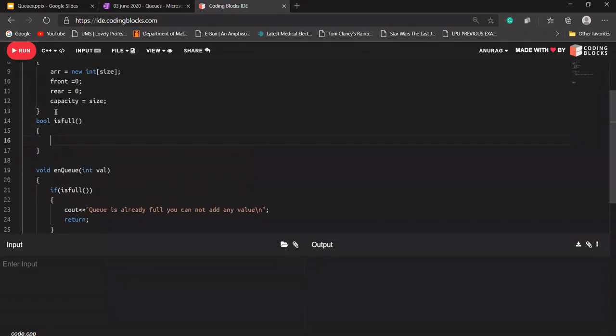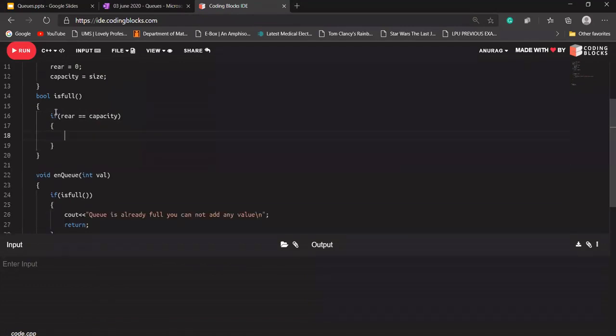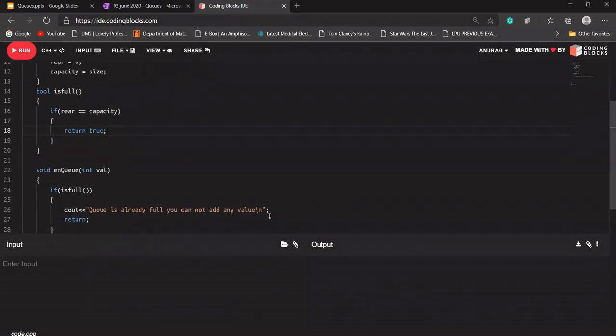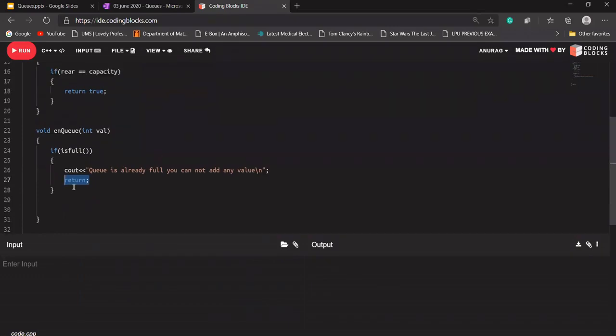What it will check is whether our rear is equal to capacity. That was what Asis was asking. Asis, you are asking how we can access that index. It will not access it if rear is equal to capacity. If rear is equal to 5, it will return true here. If it returns true, it will show a message that the queue is already full, you cannot add any value, and it will return from here. So the operations that we are going to write here will not be performed.